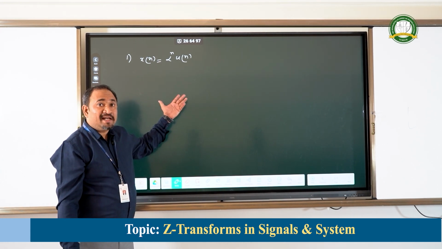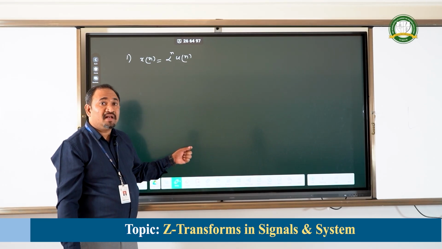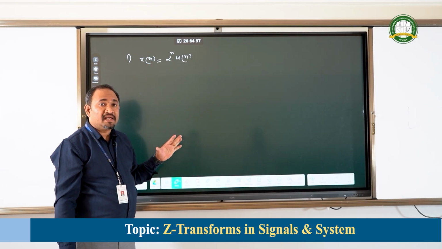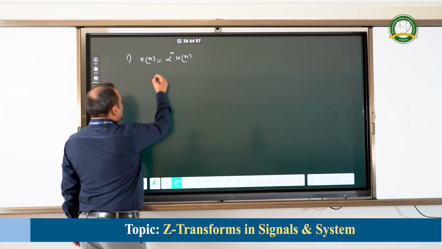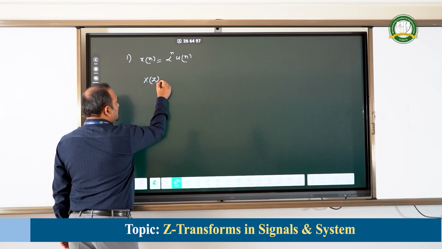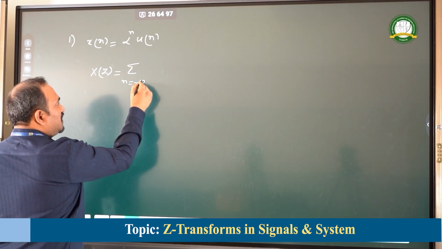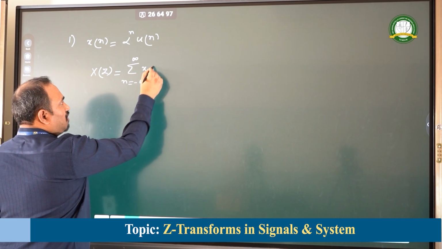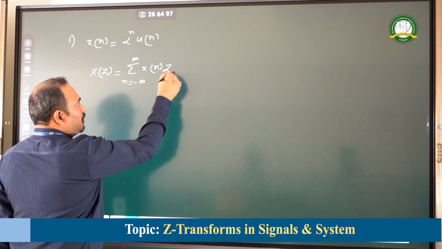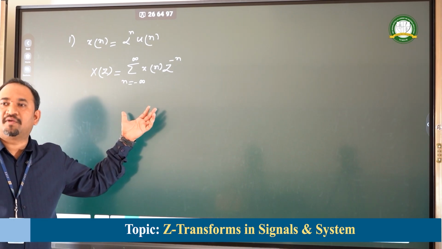Therefore, this is a right-sided sequence. Now, let us try to understand ultimately where the region of convergence will lie. The Z transformation expression is X(z) equal to summation n varying from minus infinity to plus infinity x(n) z to the power of minus n. This is the Z transformation formula which we have.